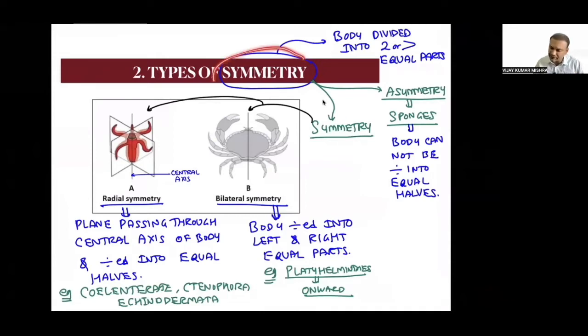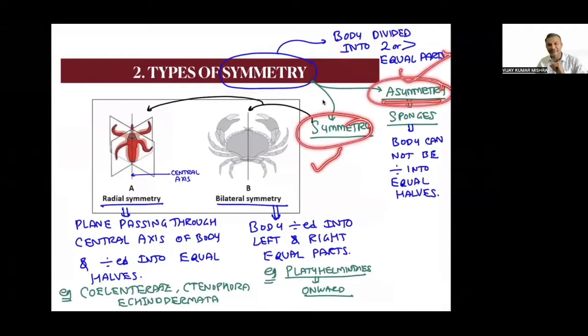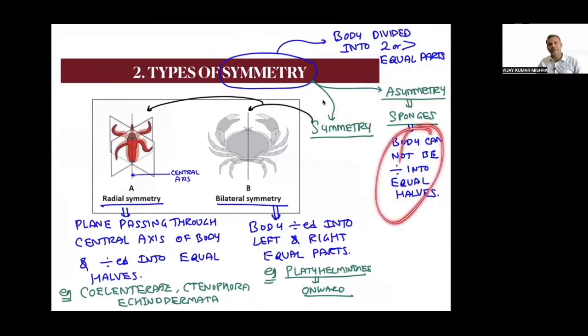So here symmetry means the body can be divided into two or more equal parts. If the body is not divided into any equal part, it is called asymmetry. If the body is divided into equal parts, then it is called symmetry. Asymmetry is the absence of symmetry: the body cannot be divided into equal parts.